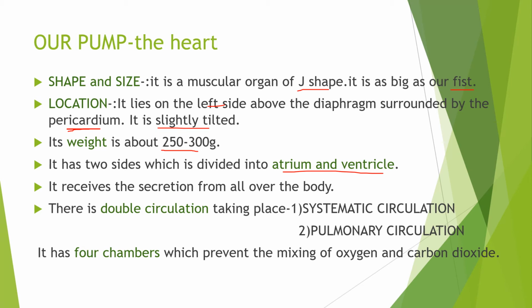Next, there is a double circulation taking place, that is systemic circulation and pulmonary circulation. It's very important to understand. Also it has four chambers, which prevent the mixing of oxygen and carbon dioxide, which is actually harmful if it mixes.